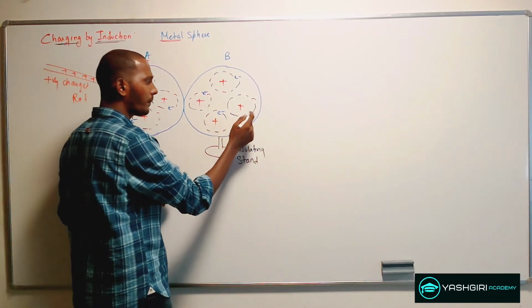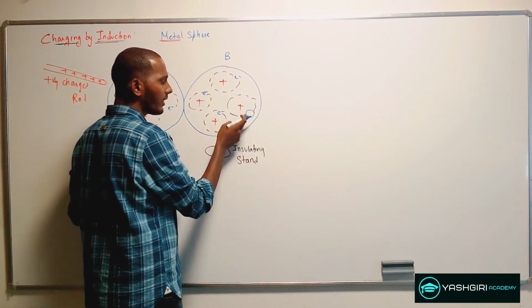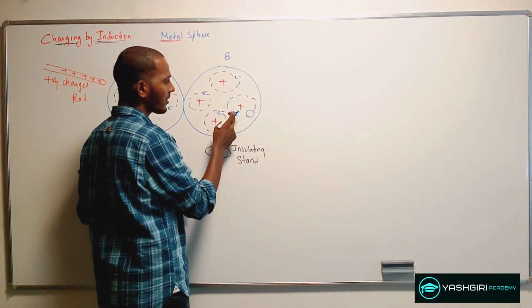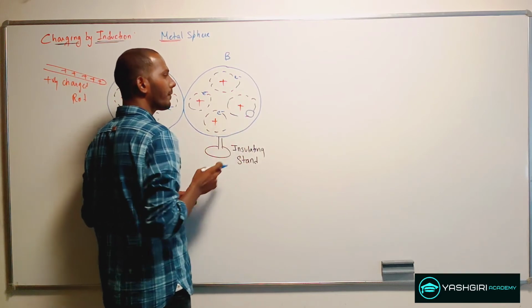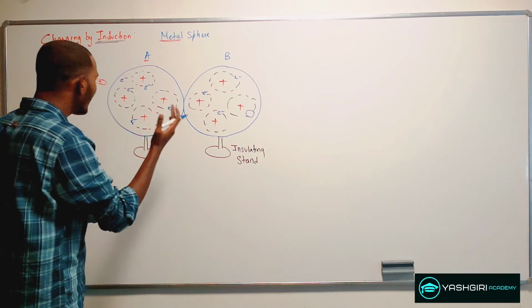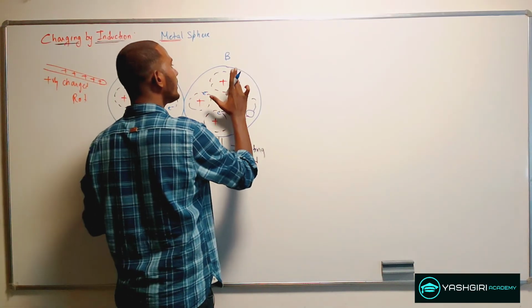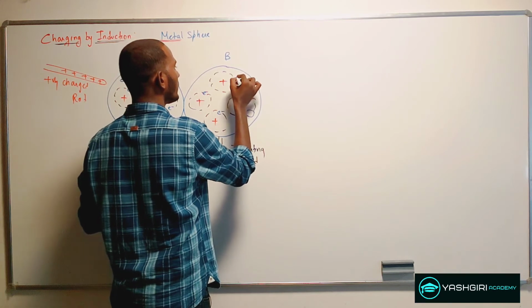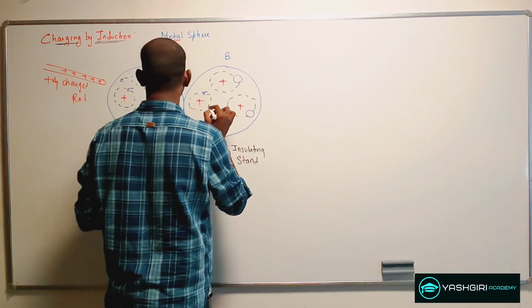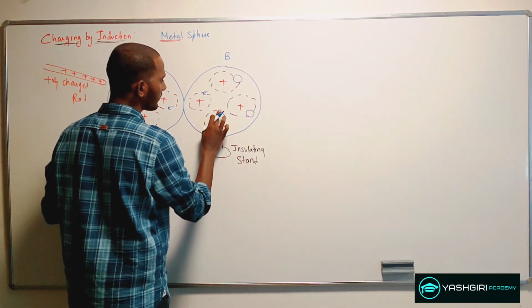So here what happens, there is a deficiency of the electron, which means there will be an imbalance in the electric charges, and this atom will acquire a positive charge. Like that, for n number of electrons getting attracted to this positive charge, you will see n number of deficiencies in the atoms, and here it will look something like this.